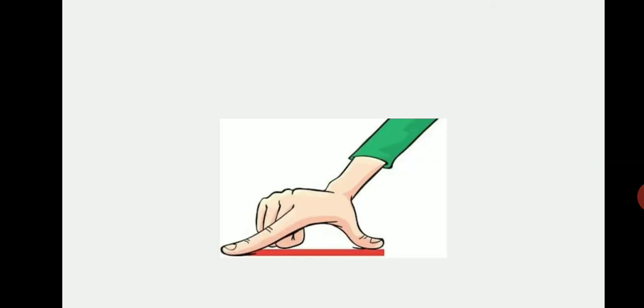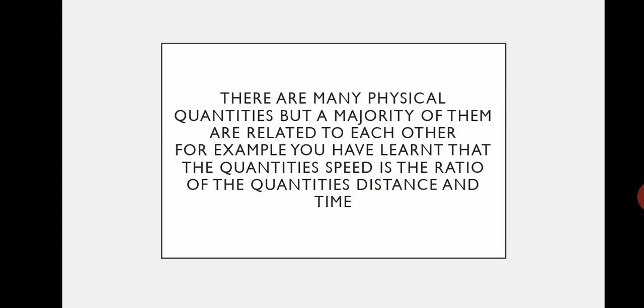Suppose the span of a hand is accepted as the unit for measuring length. With this unit, we can measure lengths of cloth as 2 handspans, 3 handspans, and so on. However, the lengths of the cloth measured by each one of us will come out to be different. That is why a handspan cannot be a standard unit for measuring length.